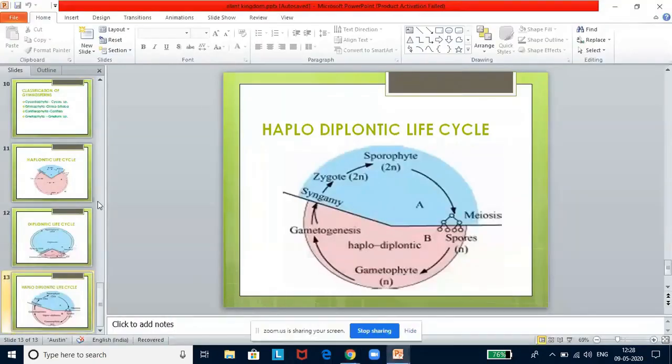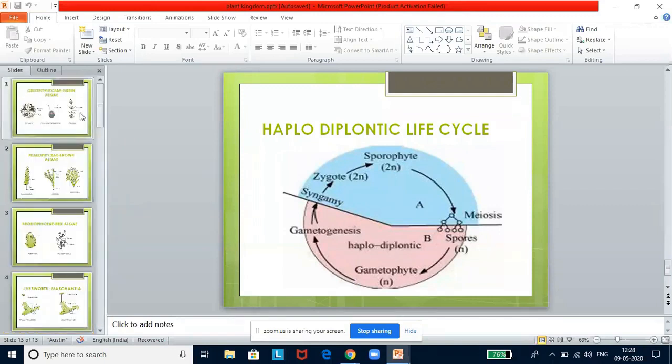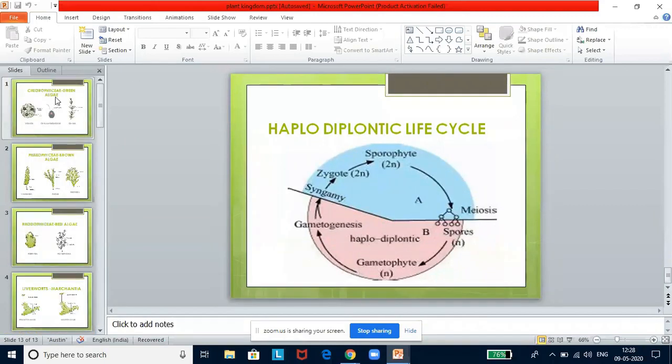Now let me show you a slide where you will be able to see the forms that are very important.